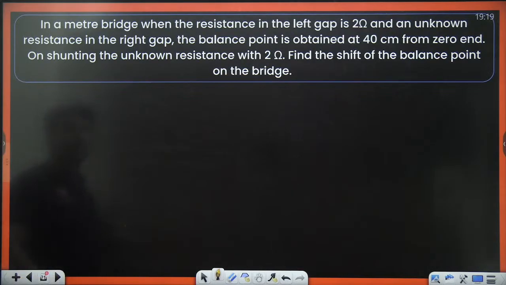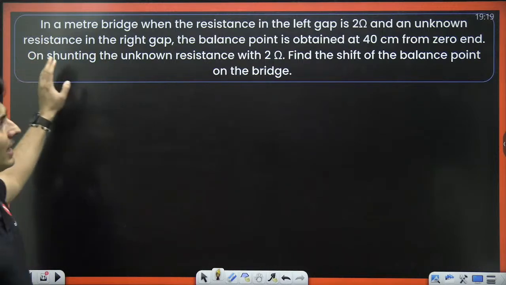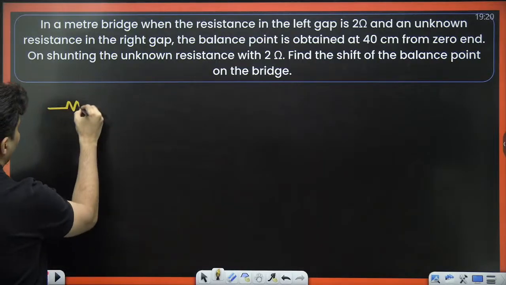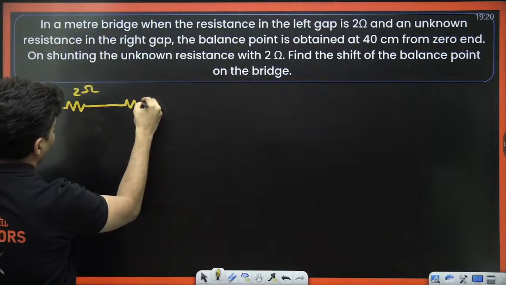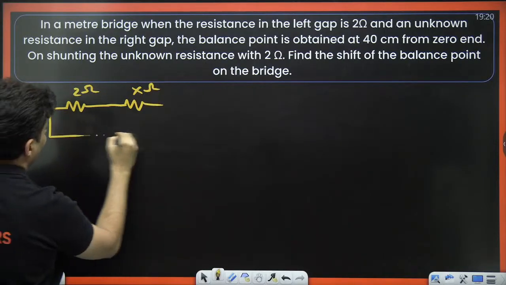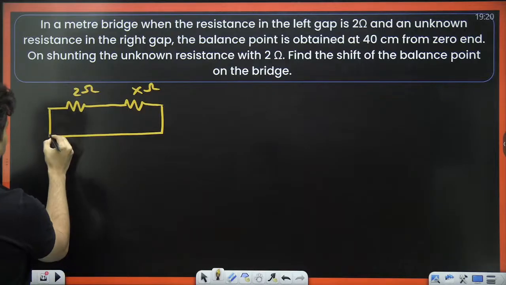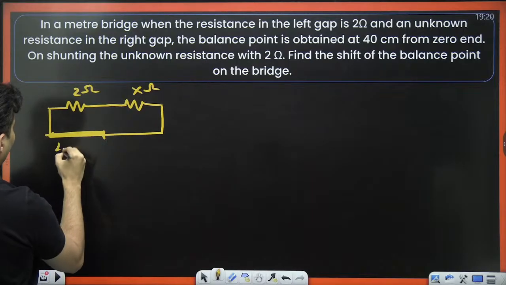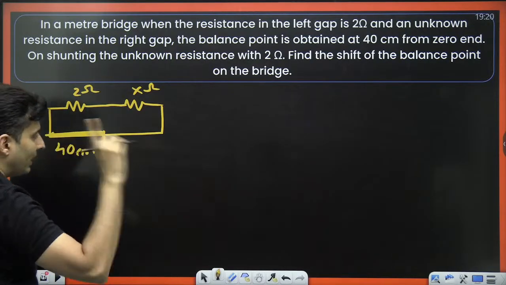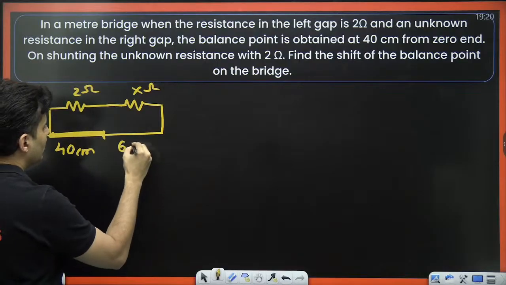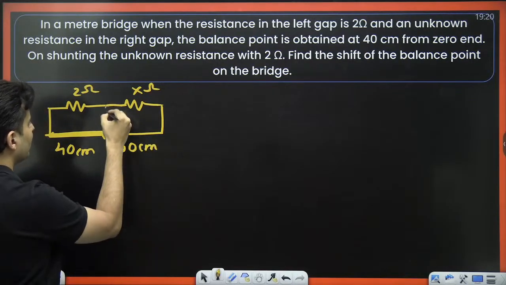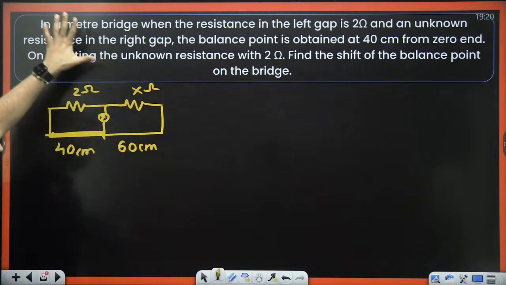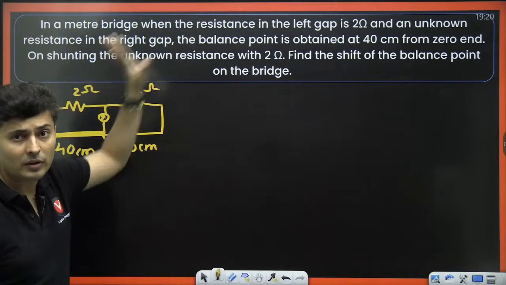Let's have a look at some questions. In a meter bridge, when the resistance in the left gap is 2 ohms, an unknown resistance is there in the right gap. And the balance point on the meter bridge is at 40 centimeters from the 0 end. That means this is 40 centimeters. Because 1 meter is 100 centimeters, naturally, the remaining part will be 60 centimeters. That's when you get null deflection over here. That's the first piece of information.